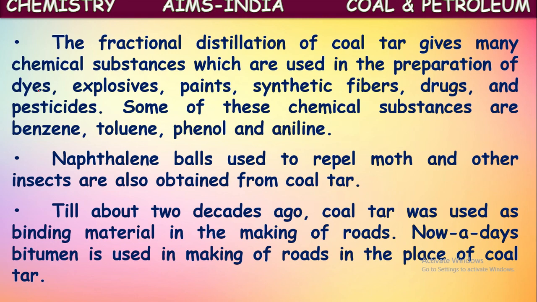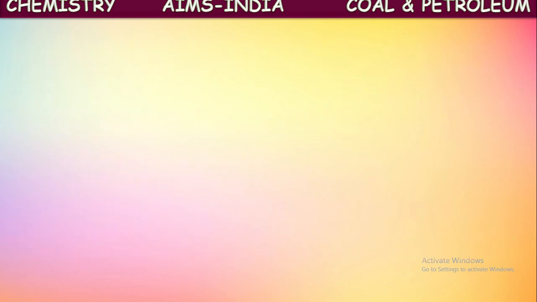But nowadays, what is happening? Nowadays, bitumen is used in making of roads in place of coal tar. Bitumen is also one of the carbon compounds. It is being used for blacktop or covering these roads, making of roads instead of coal tar. So in earlier days, they used this coal tar for roofing roads. But nowadays, it is replaced by bitumen. It is also one of the carbon compounds.